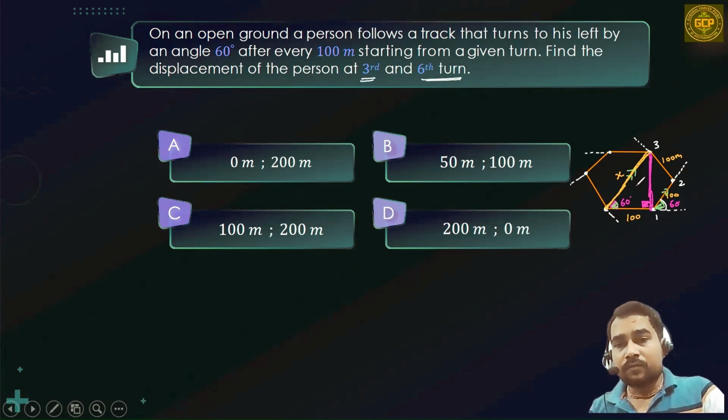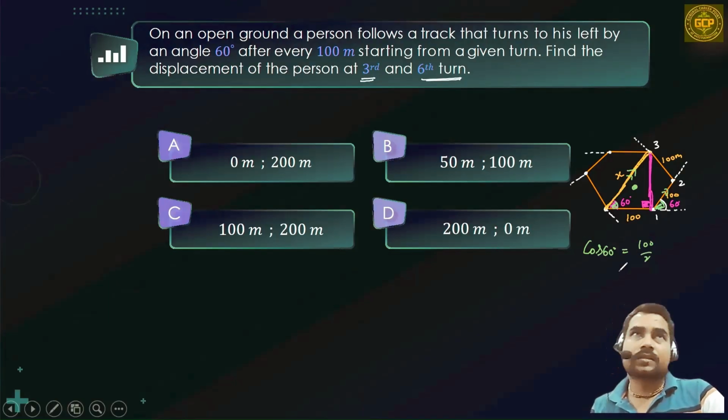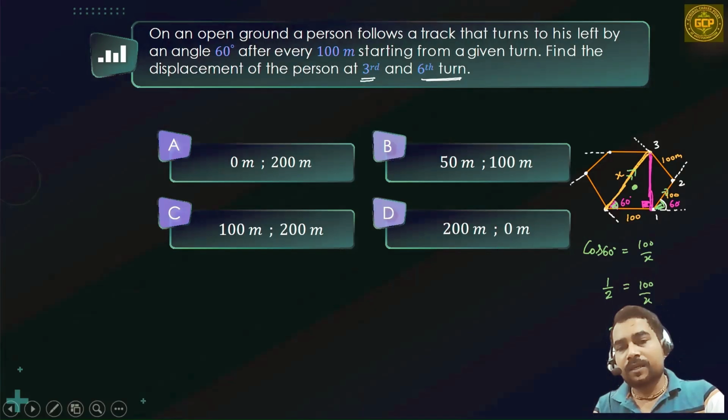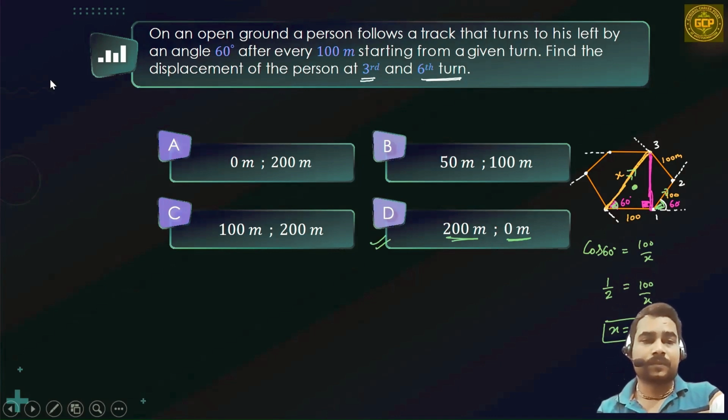Now, if you follow this triangle and use cos 60, which is base upon hypotenuse, so 100 upon x. Cos 60 is 1 by 2, so 1 by 2 equals 100 upon x. The value of x is going to be 200 meters. So after the third turn, displacement is 200 meters. After the sixth turn, it is 0 meters. Option D would be the correct answer.